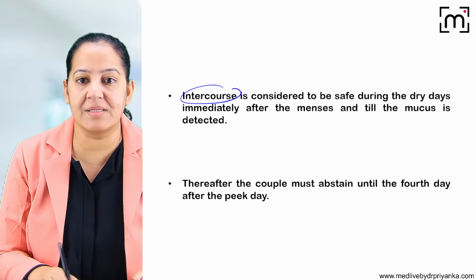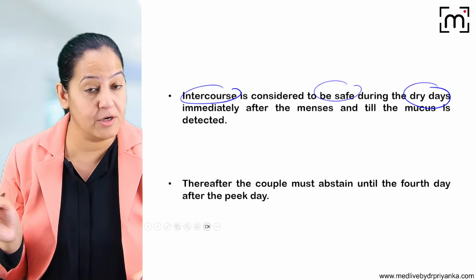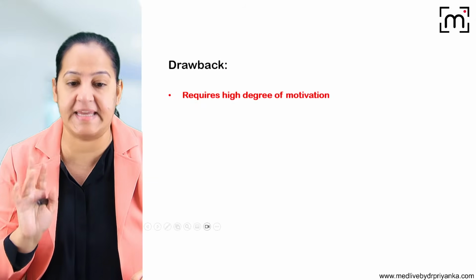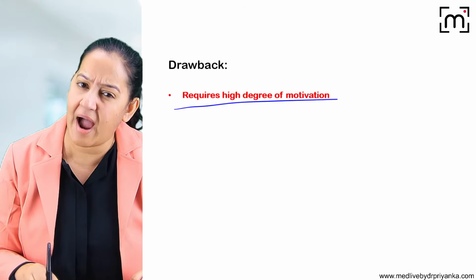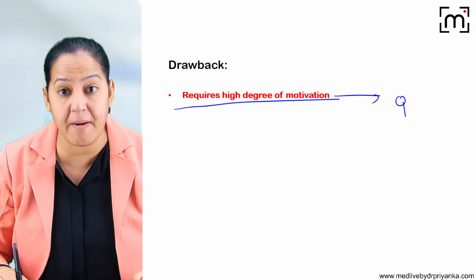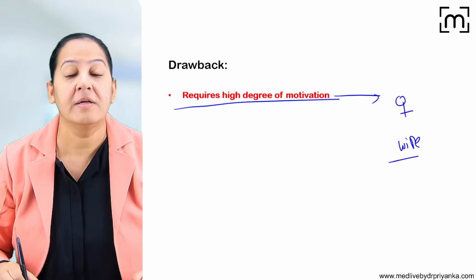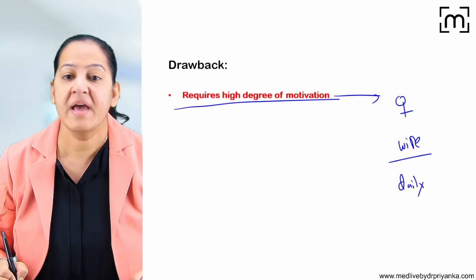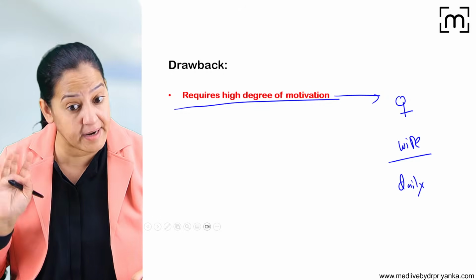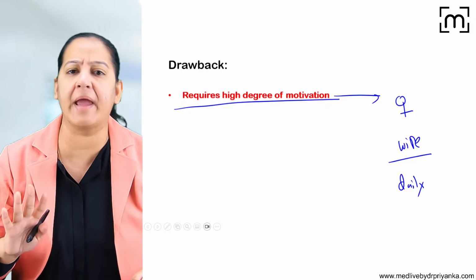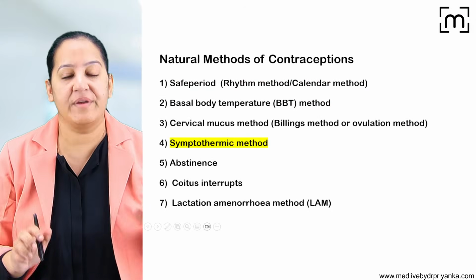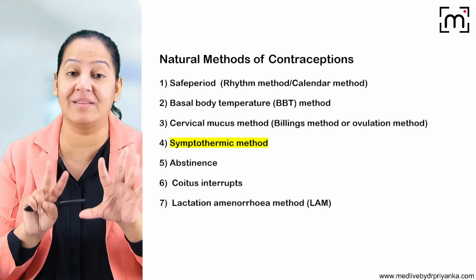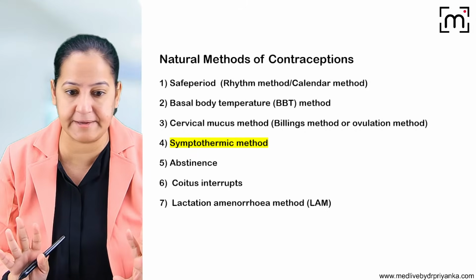Intercourse is considered safe during the dry days, not when the cervical mucus is sticky or profuse. It requires a very high degree of motivation because the female partner has to wipe up the vaginal secretion, the cervical secretion, daily after menstruation, and she has to see and understand the consistency. So a very high degree of motivation is required. So we have seen 3 methods till now. Out of the 7 methods of contraception, the natural methods we are discussing right now, we have discussed 3.